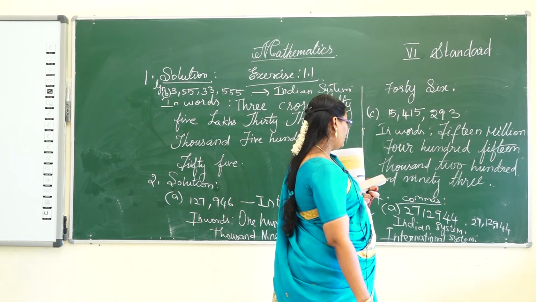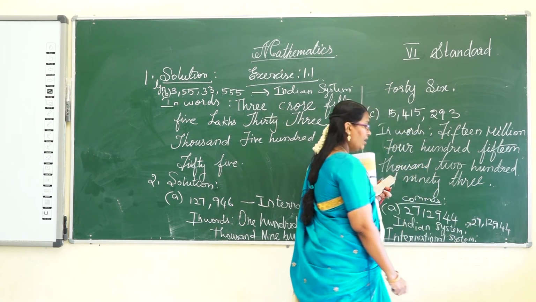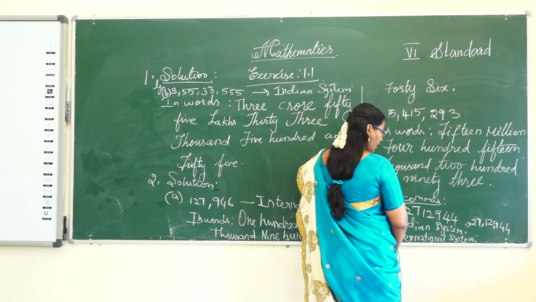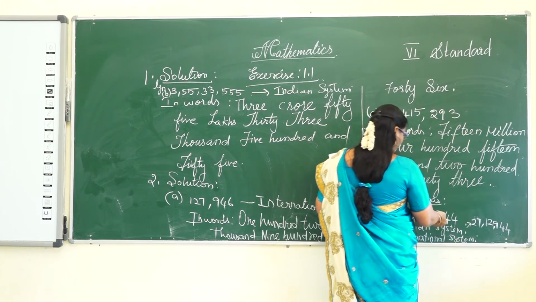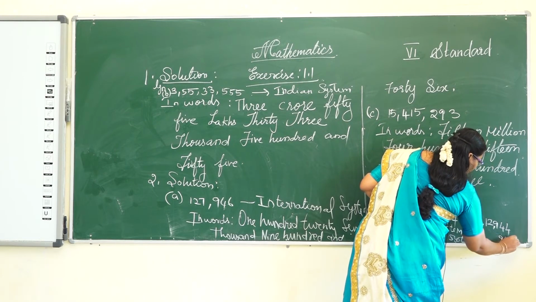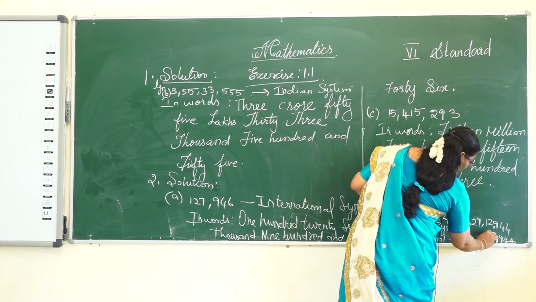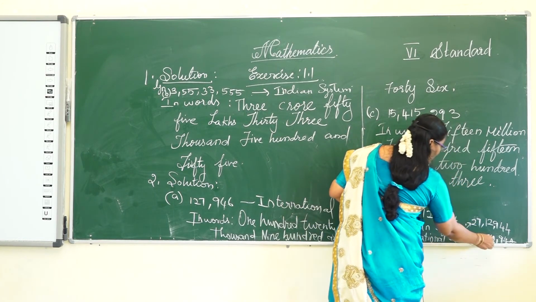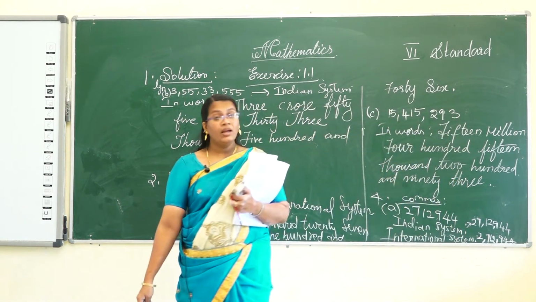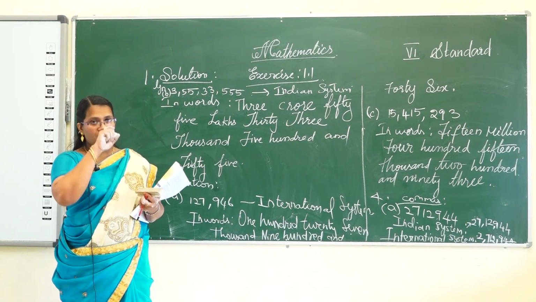So how can you read? 32 lakhs 71 thousand 294. In the international system, commas come in 3s. So first 294, comma, and next 271, comma, 3 million. I hope you understand the concept of putting commas.